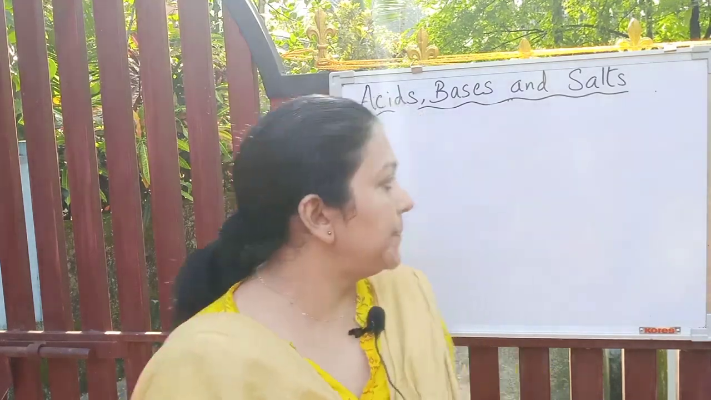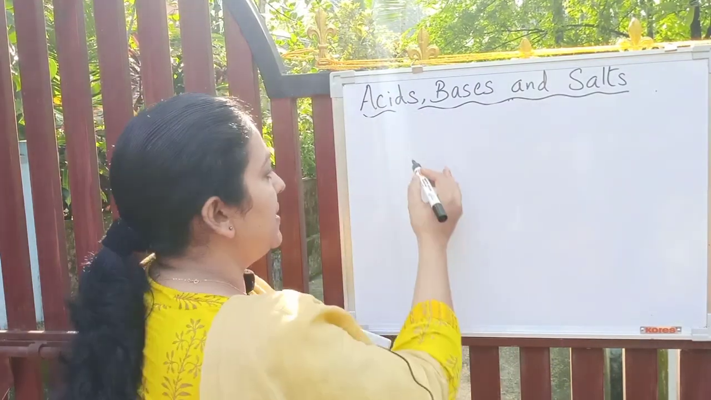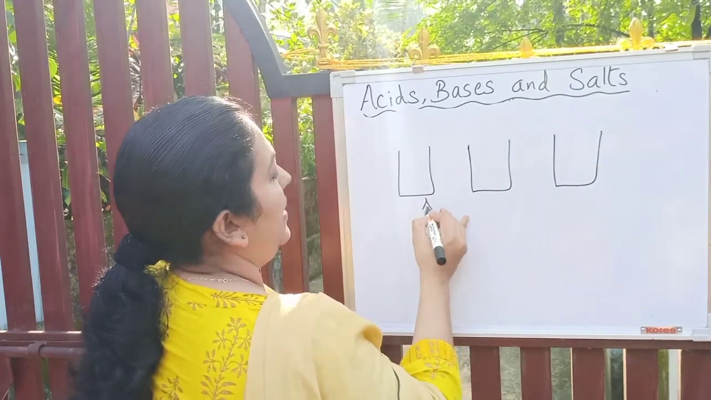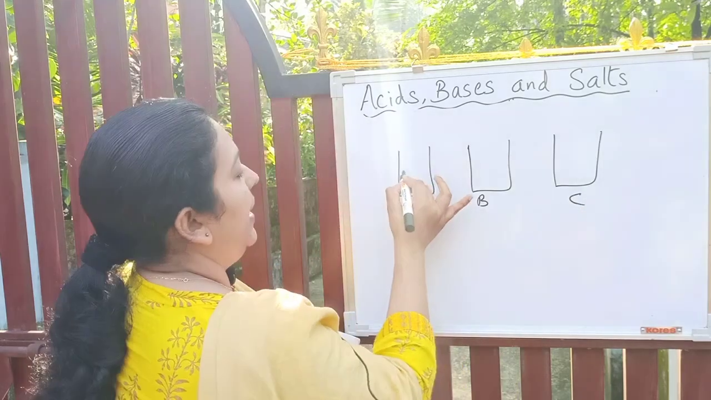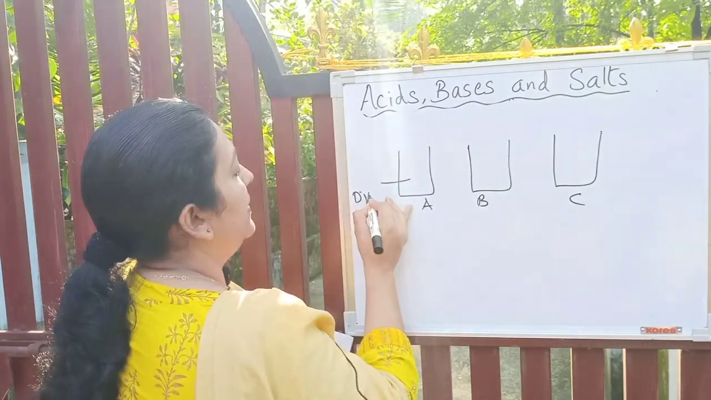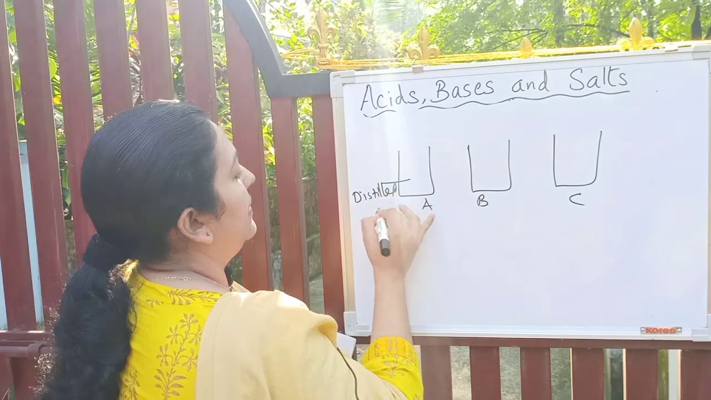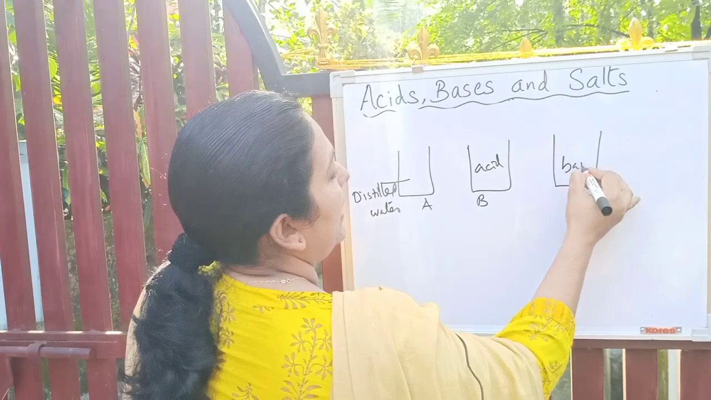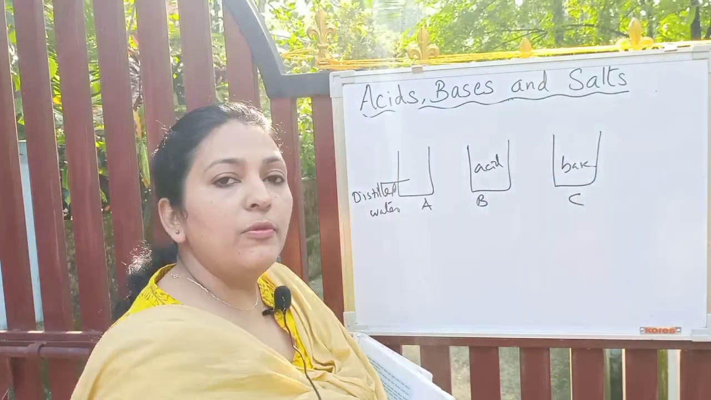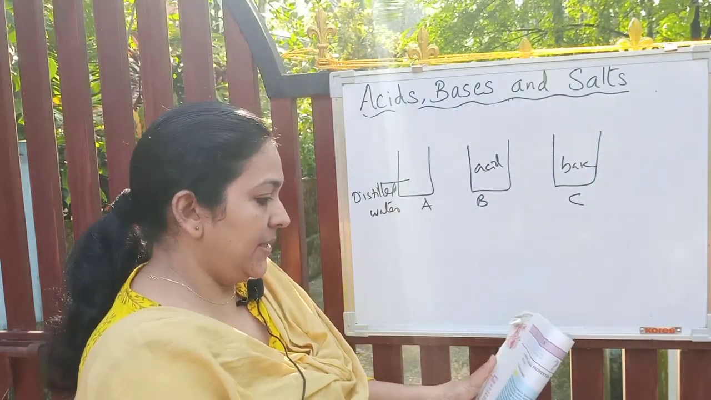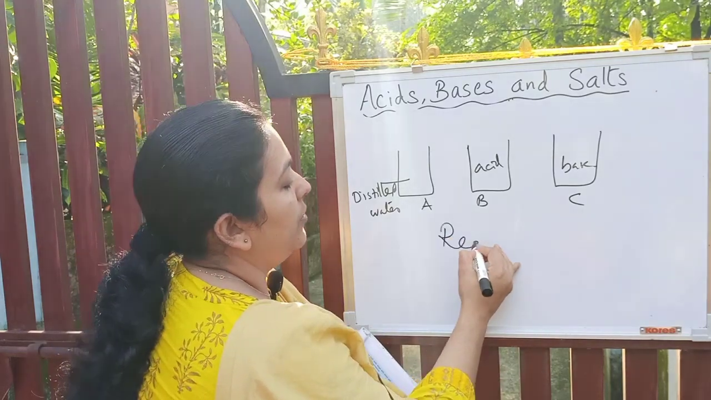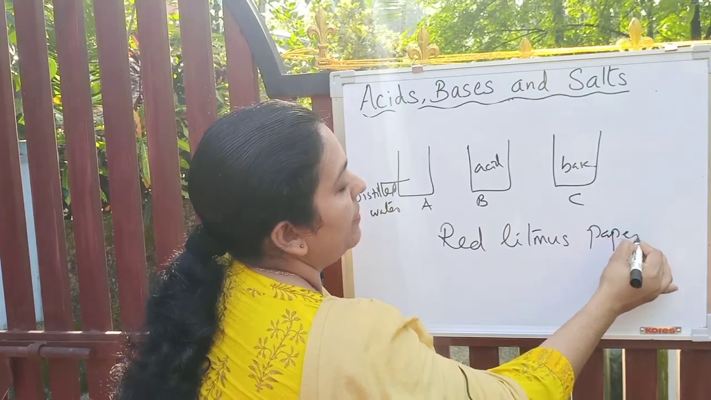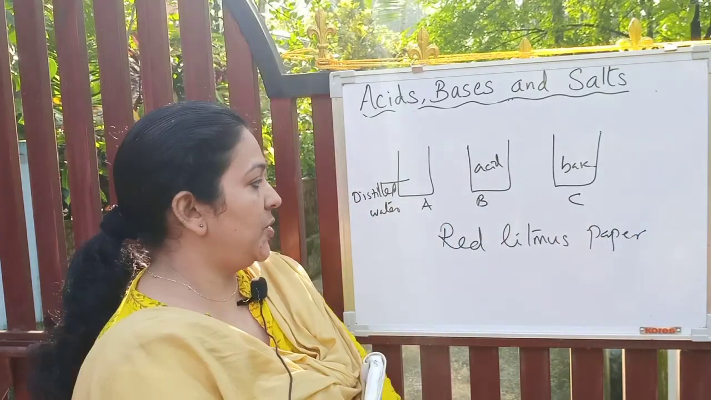The question is, you are given 3 solutions, A, B and C. A contains distilled water, B contains an acid, and C contains a base, and you are provided only red litmus paper, right? Yes, you are provided the indicator red litmus paper. How will you identify these three?